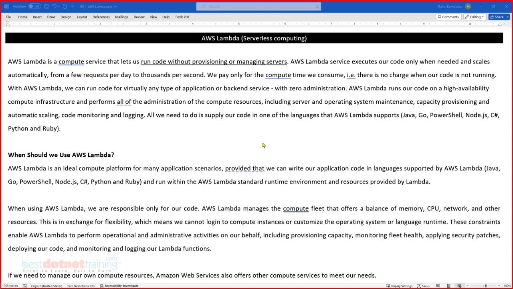Hello everyone and welcome back to another interesting topic in AWS. The next topic we are discussing is Lambda, working with Lambda in AWS. Okay, so Lambda basically falls under a category called serverless computing. So let's understand what is serverless computing and what is the significance of Lambda in that scenario.